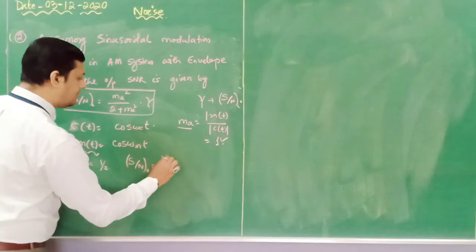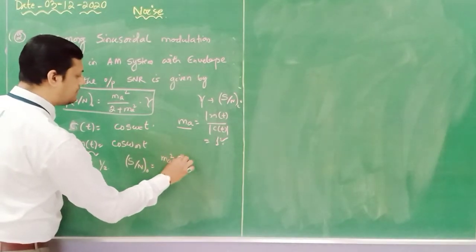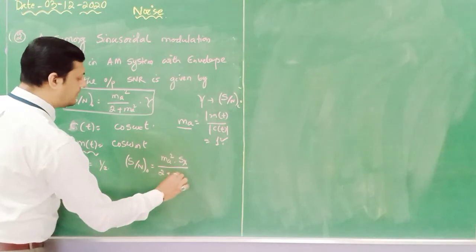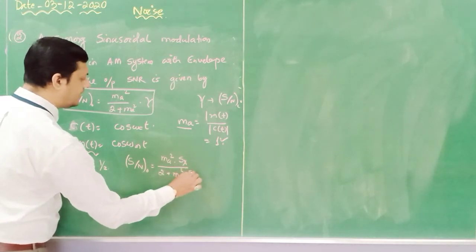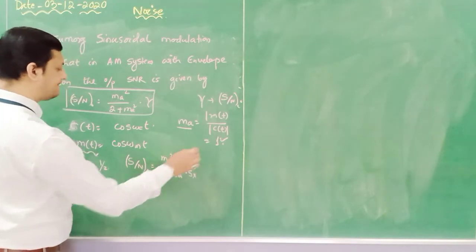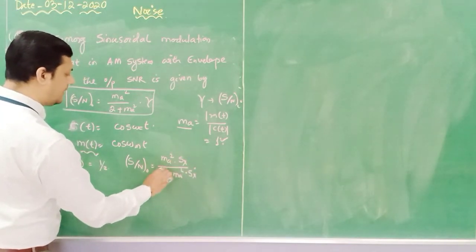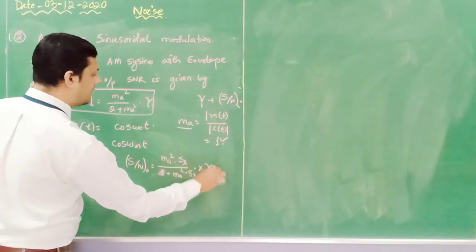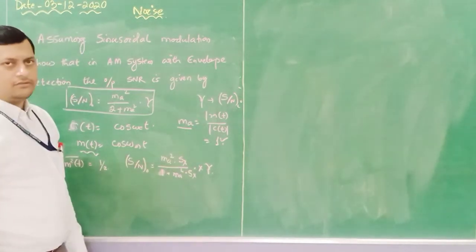Next, I need to identify the signal to noise ratio. Signal to noise ratio means ms square into Sx divided by 1 plus ms square into Sx, and here how much will it be? It is 1, into gamma. Gamma means the input signal to noise ratio.